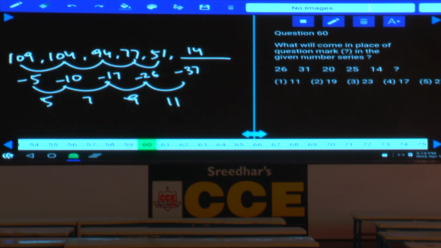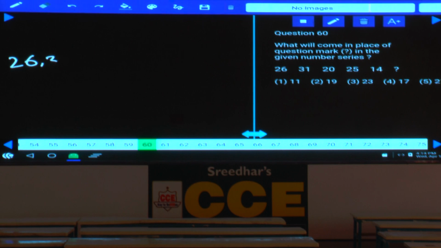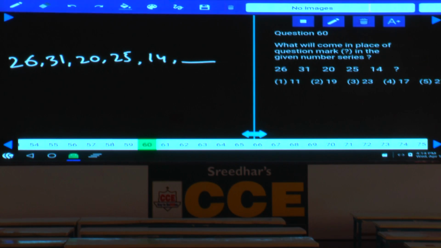Then question number 60. Now in this question number 60: 26, 31, 20, 25, 14, then what should be the next? Now if you observe here, 26 to 31 the number increased, again 31 to 20 decreased, again 20 to 25 increased, again it is decreasing. Whenever the numbers are increasing and decreasing, we should go for alternate series. These three numbers come under one series and the remaining numbers come under the next series, isn't it?